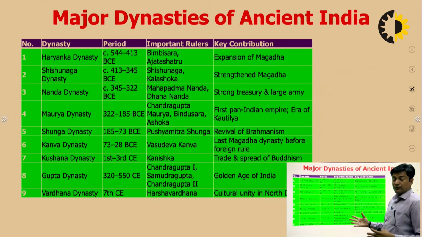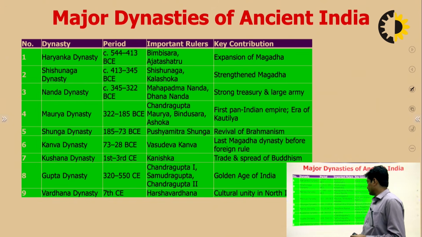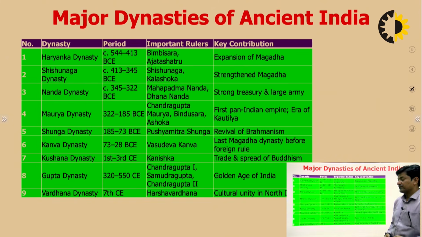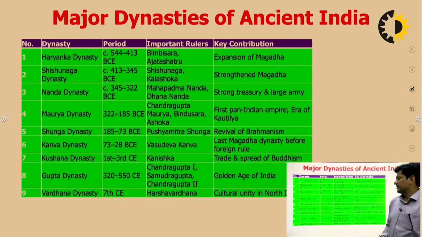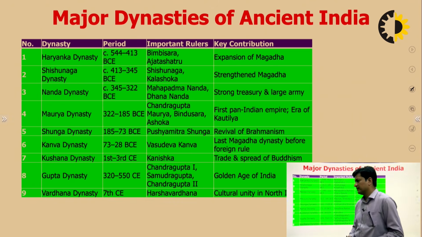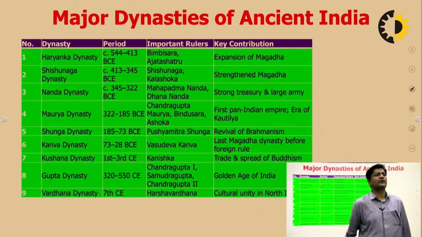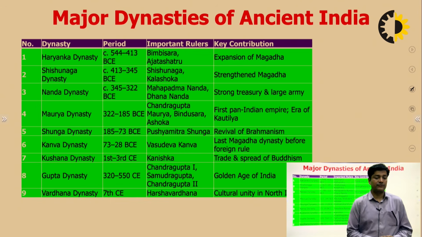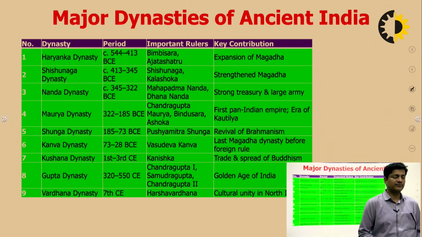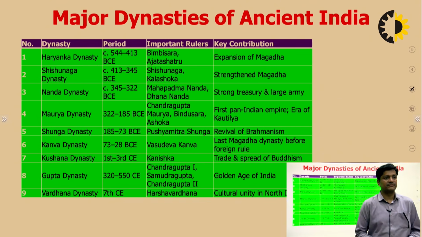Thereafter, the Gupta dynasty, the golden period of India, 320 to 550 CE. Chandragupta I, Samudragupta, Chandragupta II were the important rulers, and it is considered the golden age of India. And at last, the Vardhana dynasty, where Harshavardhana was the important ruler, and cultural unity in northern India was initiated by him. Apart from them, you can also talk about the Chola dynasty and others. So these are some important dynasties from ancient India, and we can also talk about these headings like dynasty, Sixteen Mahajanpadas, meaning of states under the heading states in ancient India. Thank you all.